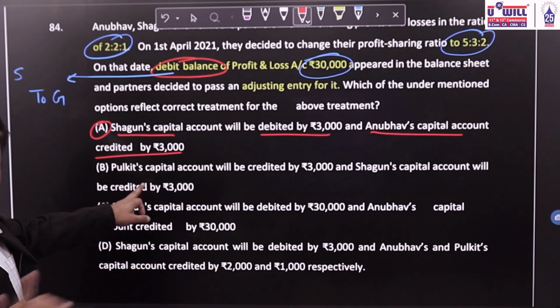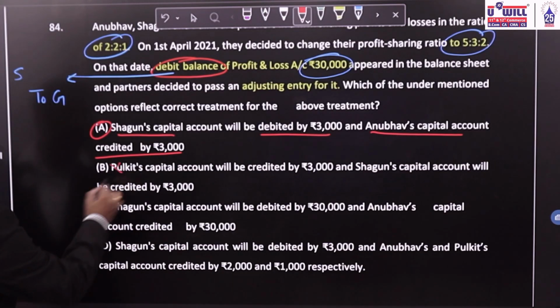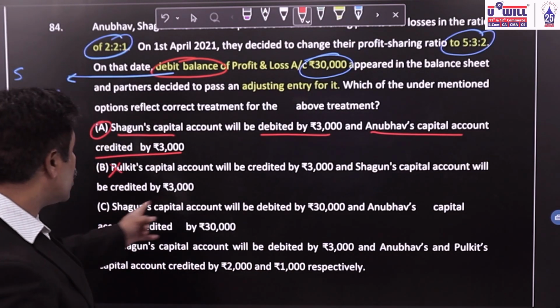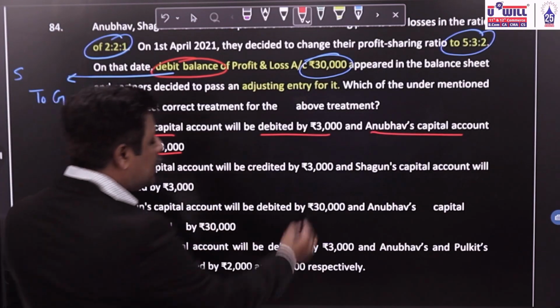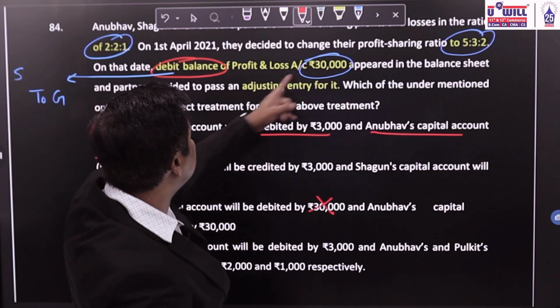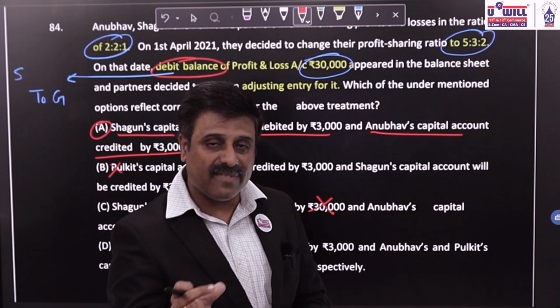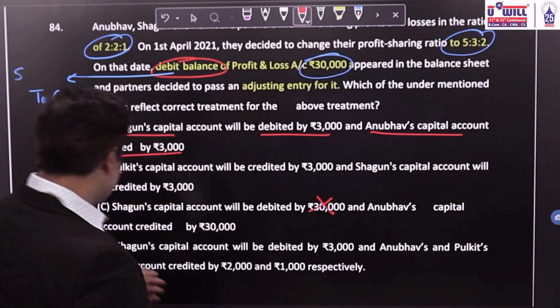Pulkit is not going to be affected, so this is wrong. He is neither sacrificing nor gaining. Shagun's capital account will be debited by 30,000 is wrong. 30,000 is the entire P&L. Adjusting entry is done only with gain ratio and sacrifice ratio, 1 by 10, so 3,000.